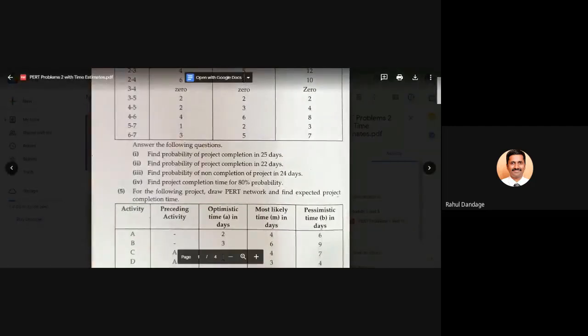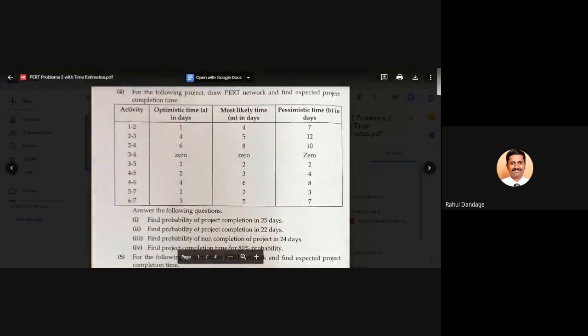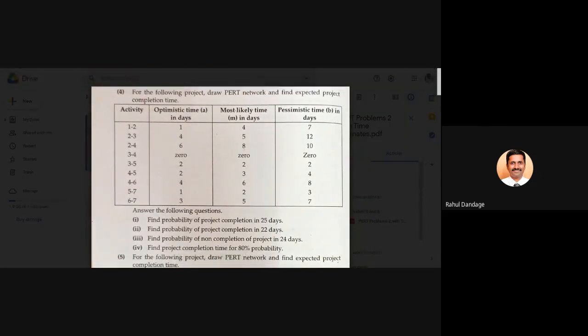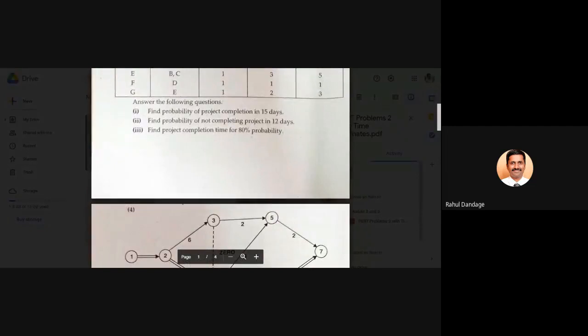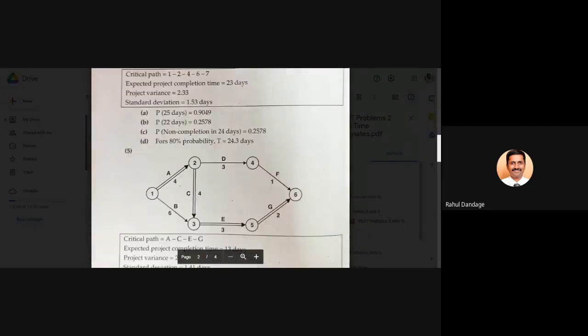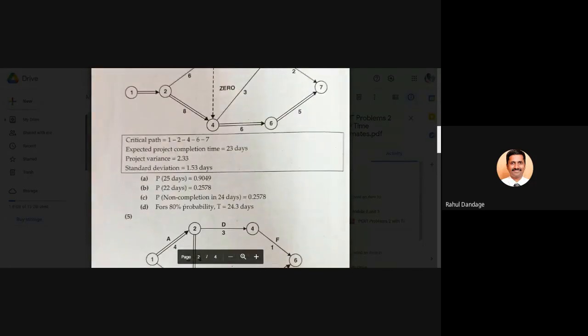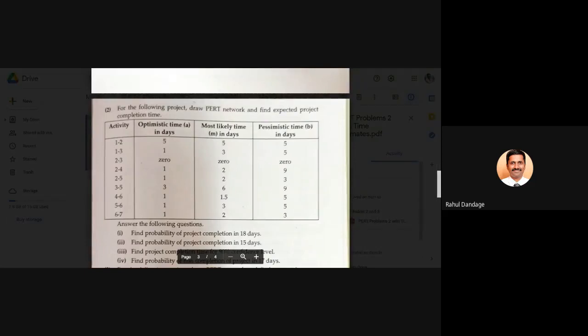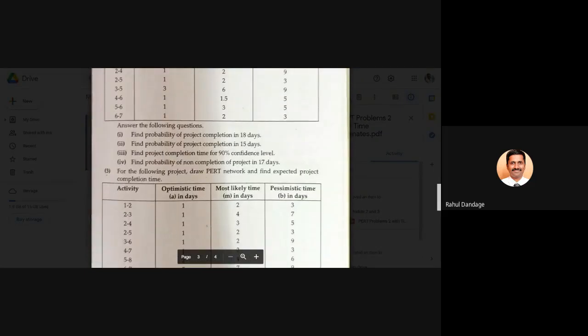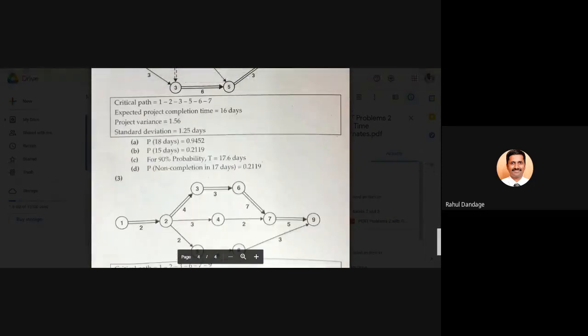But ultimately, for whatever duration has been asked, we have to determine the probability, and that is the point of more interest for us, because we want to go for calculation of the standard deviation, then z, and based upon the value of z, look at the probability table and determine the probability. So that is the more important part. So I hope you must have gone through at least these problems, if not solved completely, and try to understand.